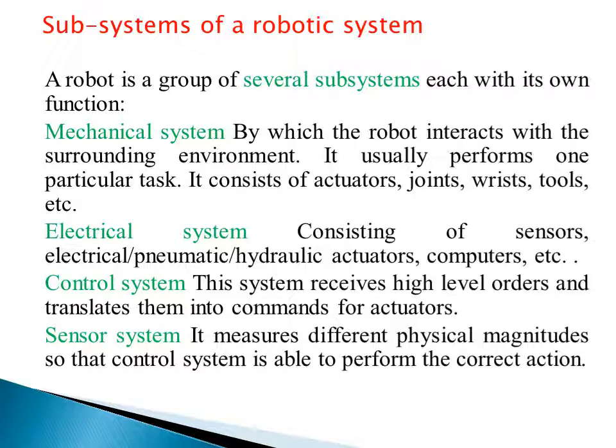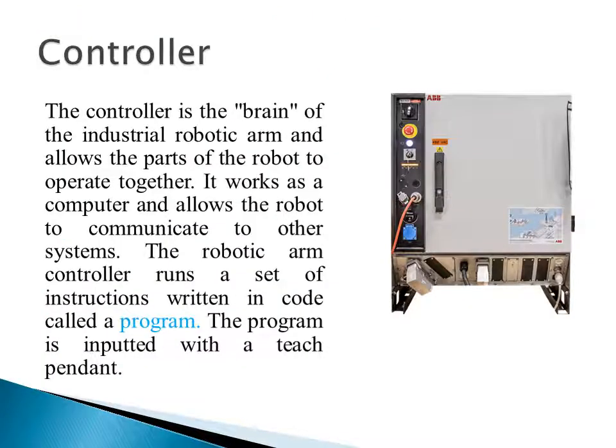So in the case of a sensor system, the sensor will sense the physical magnitude of the environment. As I told you, the controller is the first part of the system. We have an ABB robotic center in our college, and you can see in the lab that this is the controller, which is just behind the robot. I am just going through the details of these elements.